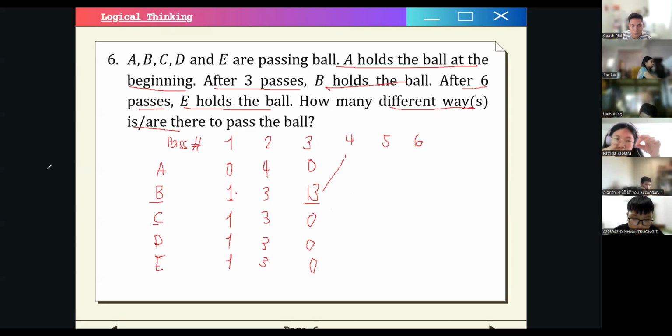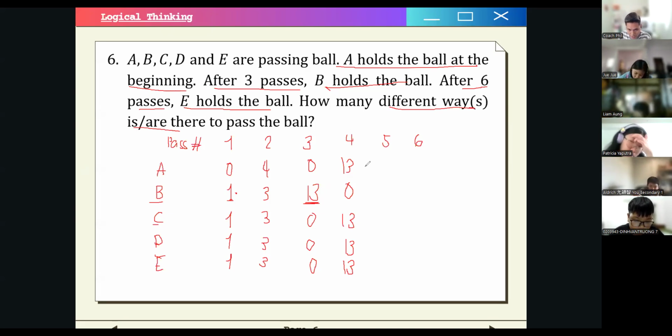And then, for the other people except B, it will also be just 13, right? And then you will have 0 for B because he or she must pass at the fourth pass, right? Must pass to other people. Okay, so this is 0 here. And then again, we can do the same for the fifth pass.